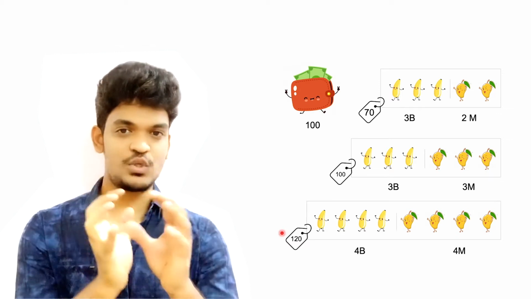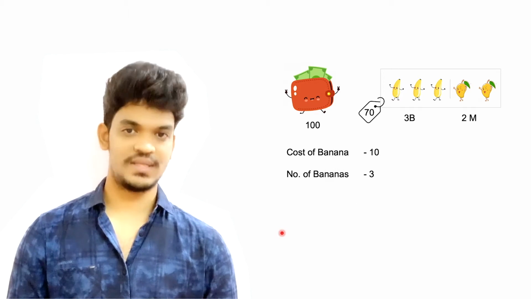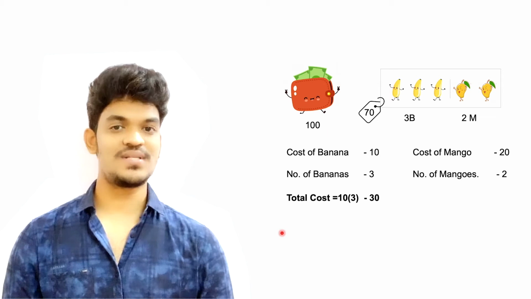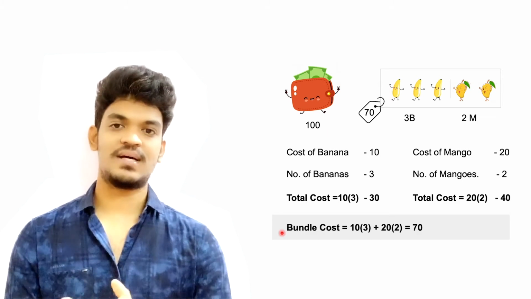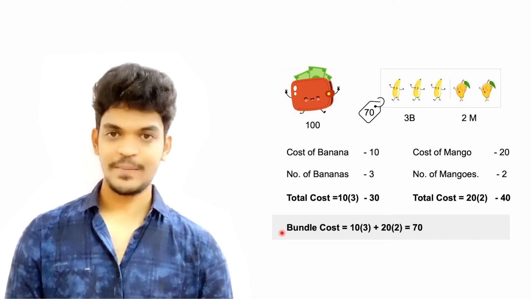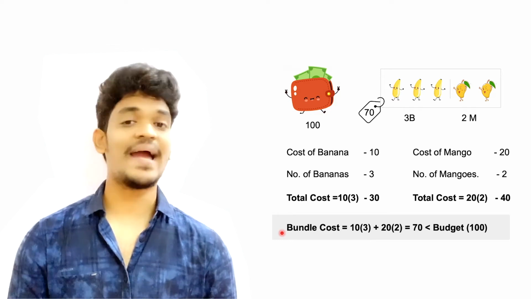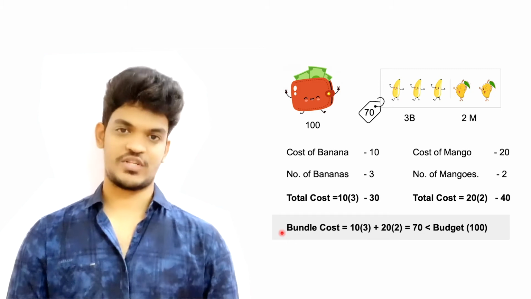Okay, let's do it mathematically. So the first bundle is 3 bananas and 2 mangoes. Each banana's cost is 10 rupees. So 3 into 10, which is equal to 30. And each mango's cost is 20 rupees. And 2 mangoes, 20 into 2, which is equal to 40. So total cost is equal to 30 plus 40, which is equal to 70. And 70 is less than our budget. So you can purchase it. Why I am doing this calculation is to derive the budget constraint equation.